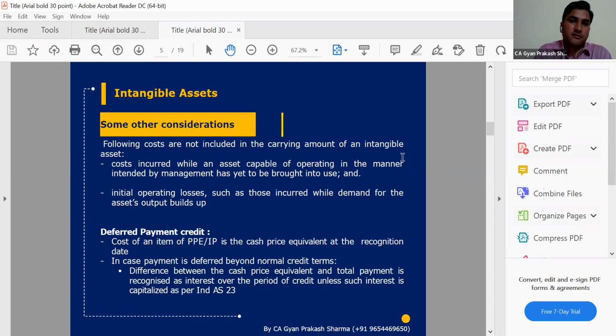Same, we can say if we have an agreement with our supplier or party for the purchase of an intangible asset, where the payment will be done over a period of time, that payment amount will also have some interest part. If this is a normal credit period, then that will be a part of the intangible asset. And if it is beyond the normal period, or there is some significant delay, which might be the case in COVID, where there is a financial crisis, and that's why we have to pay some additional consideration or additional interest cost, then that is an abnormal cost and will not be considered part of our costing. So that we need to take care of.